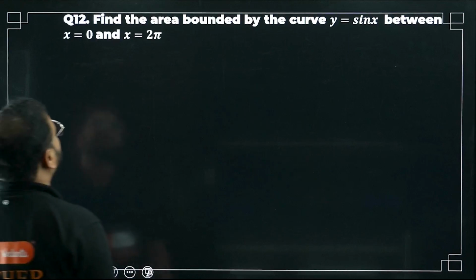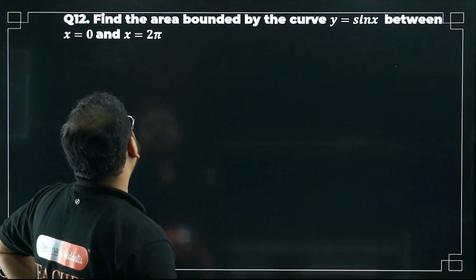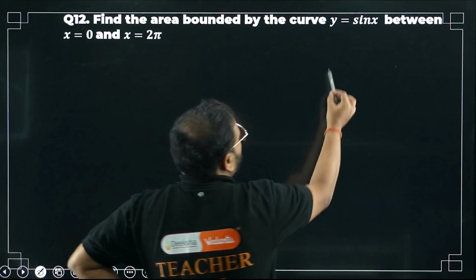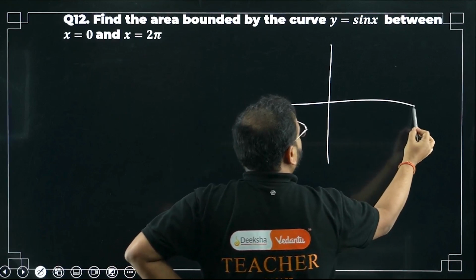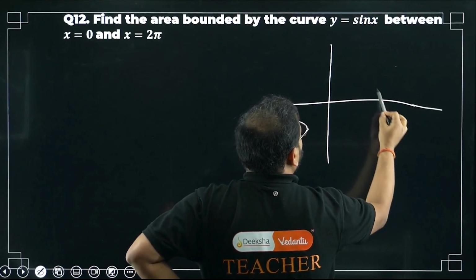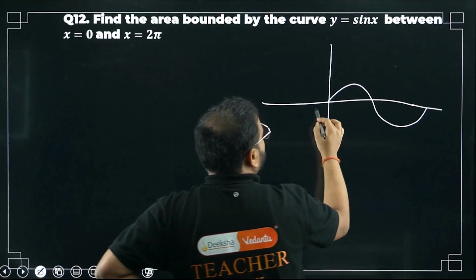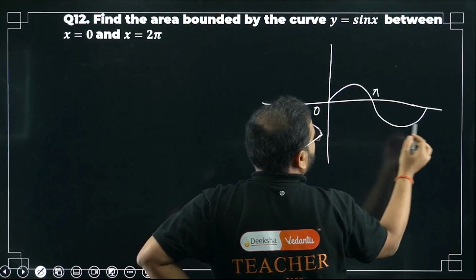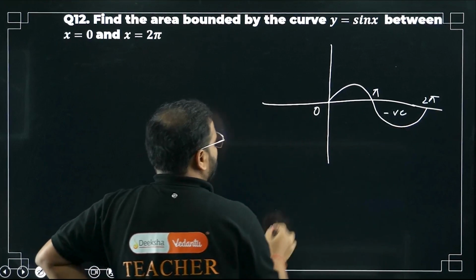Moving on to question number 12. Find the area bounded by the curve y equals sin x between 0 to 2 pi. A similar question I think we have done for cos x. Sin x will look like this. 0 to 2 pi, right? 0 is here, there I have pi, here I have 2 pi. This is negative, I have to make it positive. So my area will look like this.